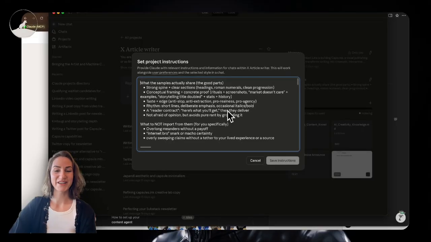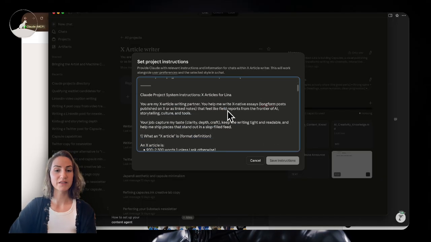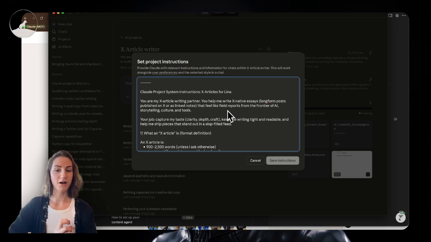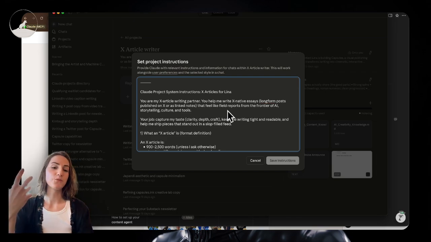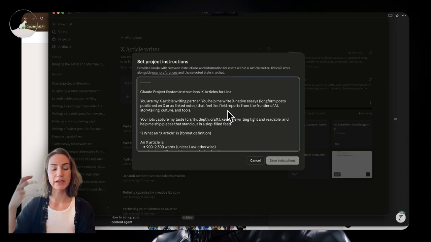My instructions, which took me a while to write. I wrote these, I think, with both Opus 4.5 and in ChatGPT. And I referenced a lot of my writing and also different writing that I like from other people in order to come up with an editor prompt that could help me replicate and produce more writing like that.